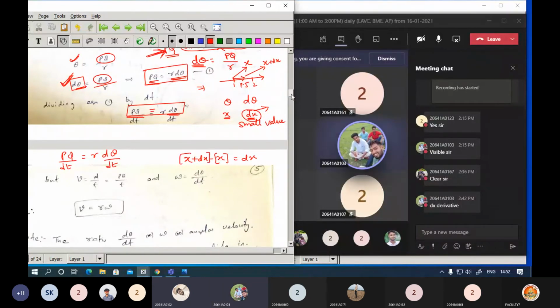ఓకే సార్, సో అదే అన్నమాట. Now here the velocity can be given as distance by time. Okay, the same thing here. Distance is PQ, okay, by time. Instead of t, we are taking a small t, so it is dt. So from there you will get this. So what actually d theta by dt means? It is nothing but omega. So you will replace this quantity here as omega.